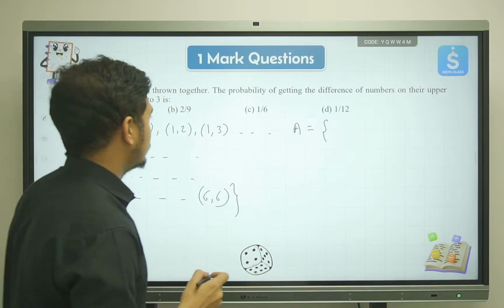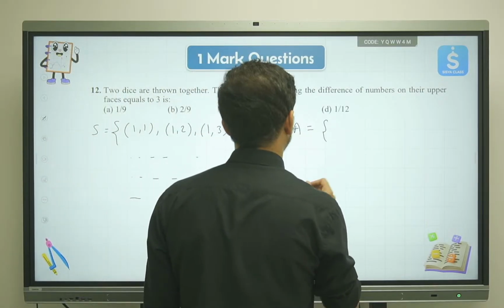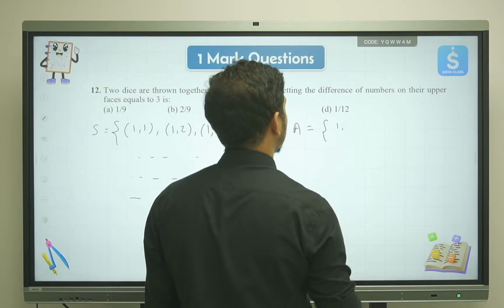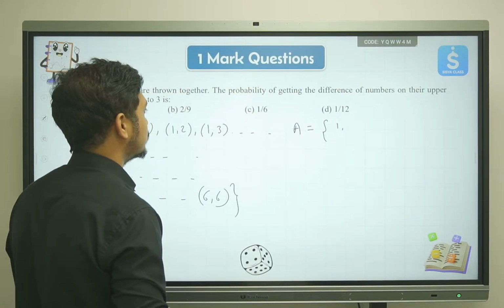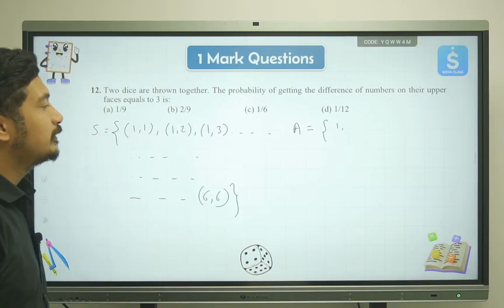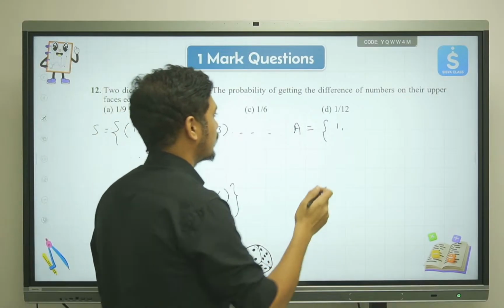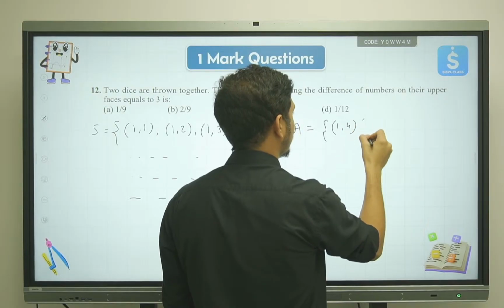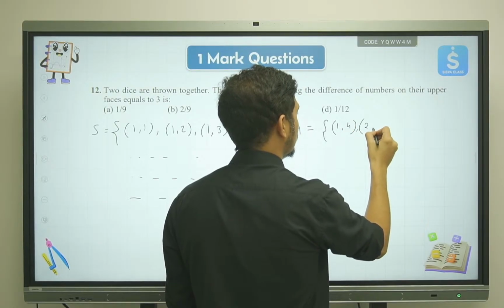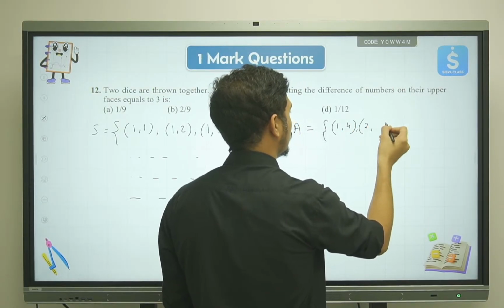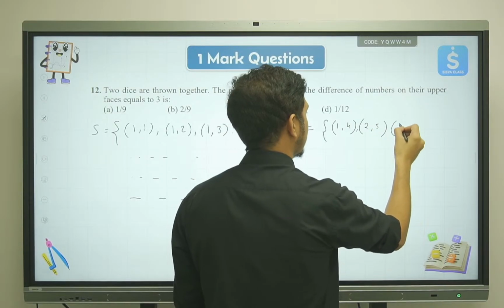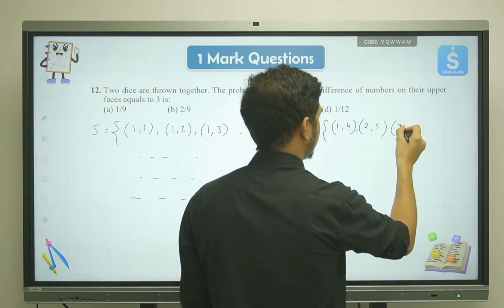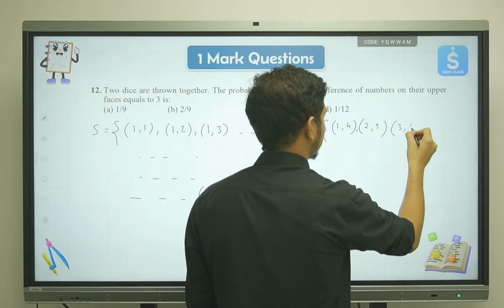Okay, we'll do it this way. Here we write the difference of numbers on their upper sides, so we can just take the numbers. So (1,4), then (2,5), then (3,3) cannot come, but (3,6) can.